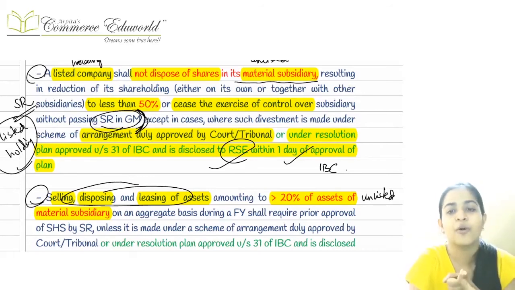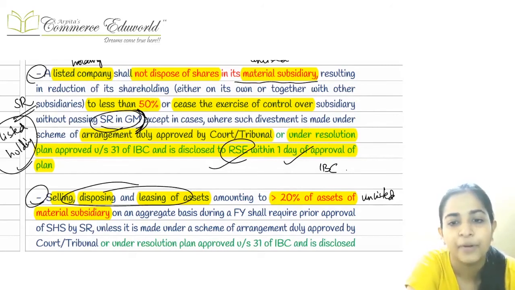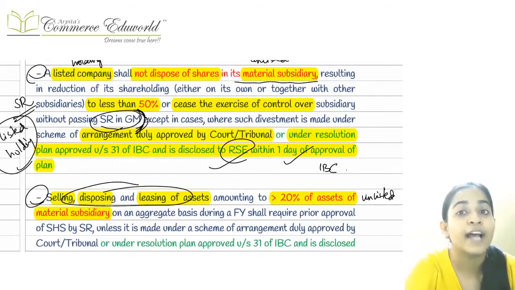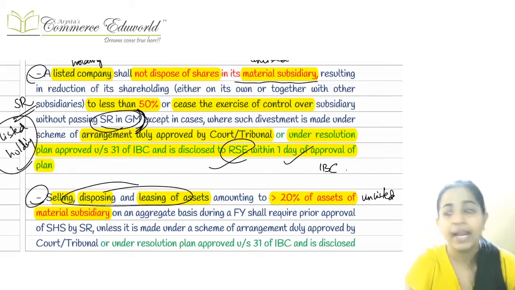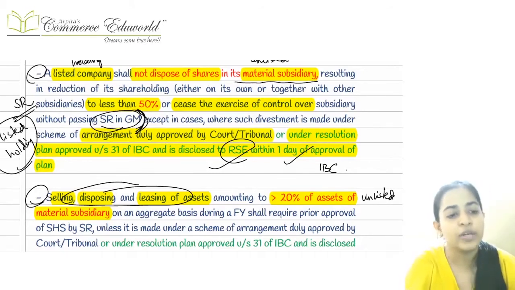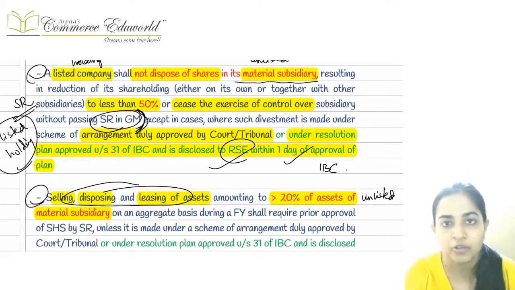First, whenever we have received an order from any court or tribunal, or whenever it was approved as per the IBC resolution plan and intimated to the recognized stock exchange within a period of 1 day. In these 2 cases, you are not required to pass any SR because these orders override the special resolution.